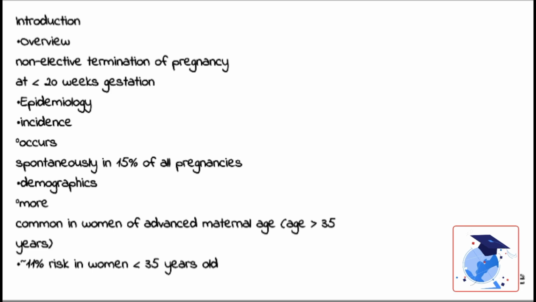Let's continue with an introduction to spontaneous abortion. As a general overview, remember that it is a non-elective termination of pregnancy at less than 20 weeks gestation. And with regards to epidemiology, remember that it occurs spontaneously in about 15% of all pregnancies. Demographically, it is more common in women of advanced maternal age, that is, women greater than 35 years old.